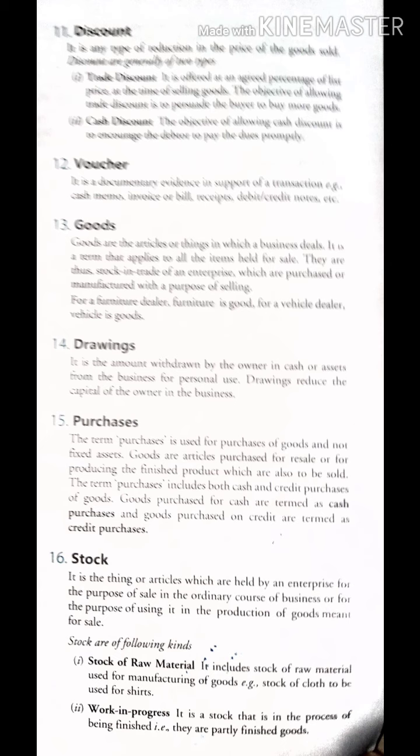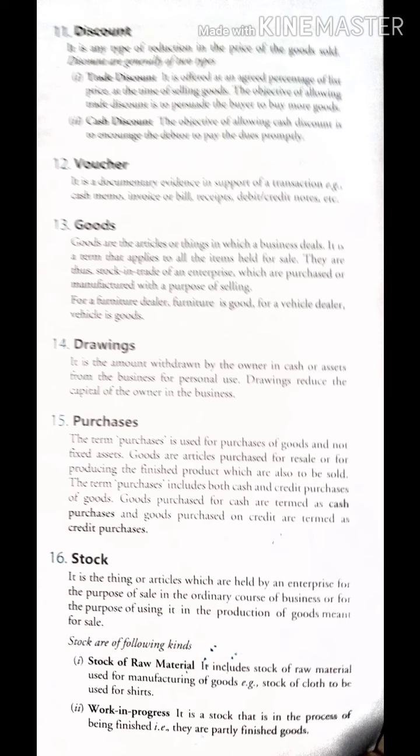Next is stock. It is the thing or article which is held by an enterprise for the purpose of sale in the ordinary course of business, or for the purpose of using it in the production of goods meant for sale, okay. So stock means the goods which are lying in the factory, which are there for sales, which will go to the market. That is what stock is.